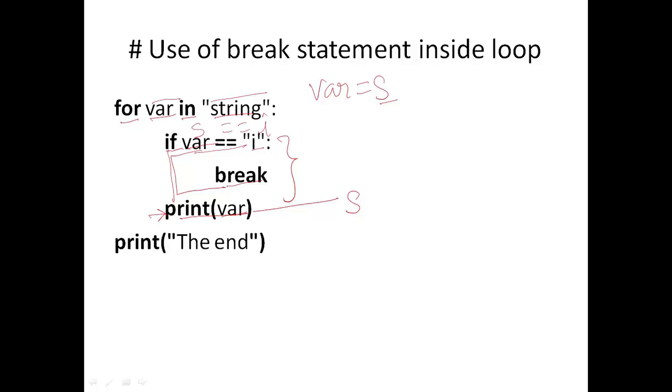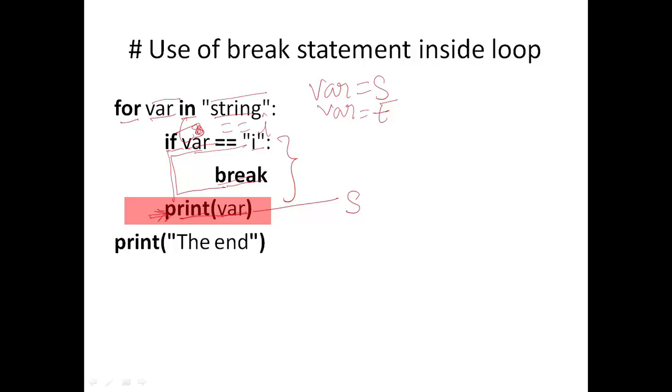Next time T will be assigned to this variable and the condition T equals I will be checked. This condition is again false, so we are not going to execute the break statement right now. The control will come to this line, that means print var.